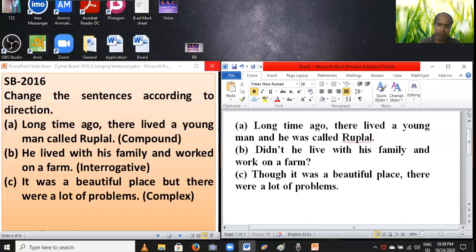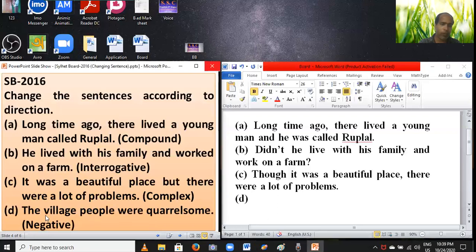Going to the next step, question D. The village people were quarrelsome. Students, you have to change it into negative according to the order. Firstly, is there any auxiliary in this sentence?